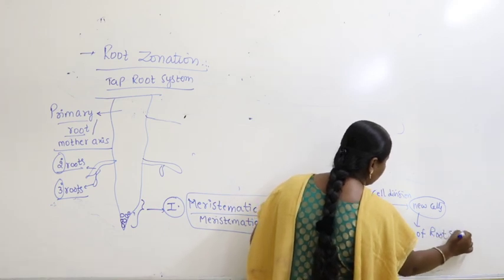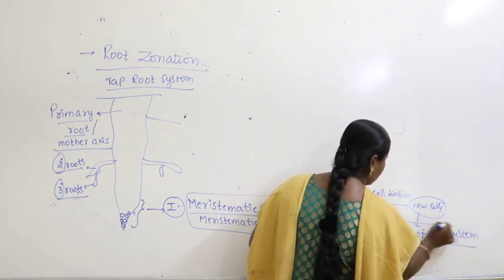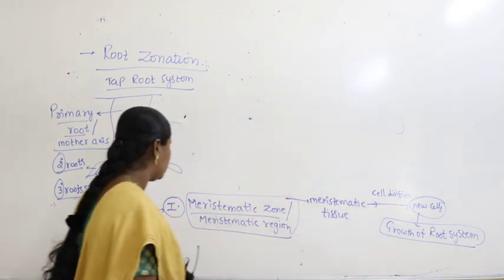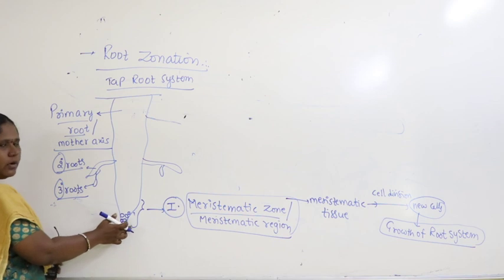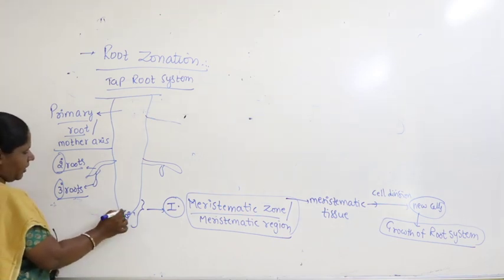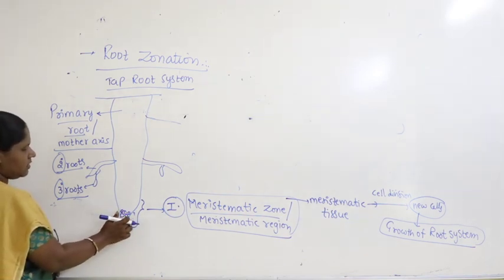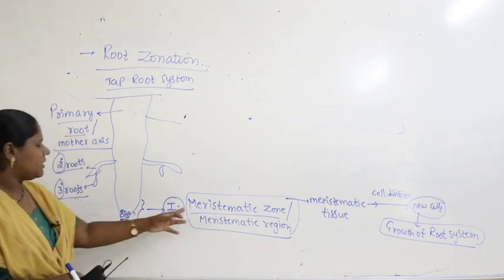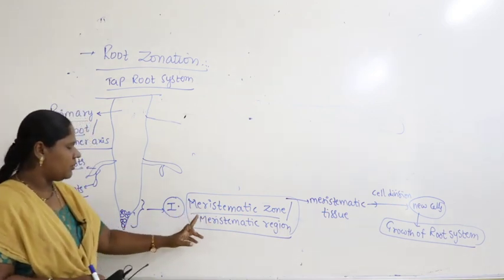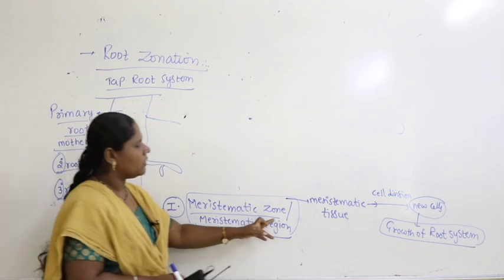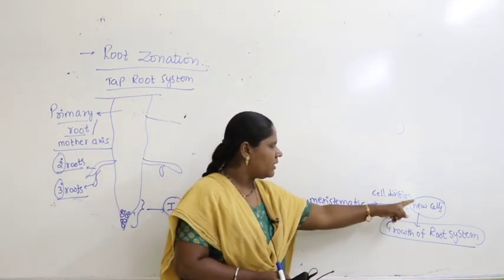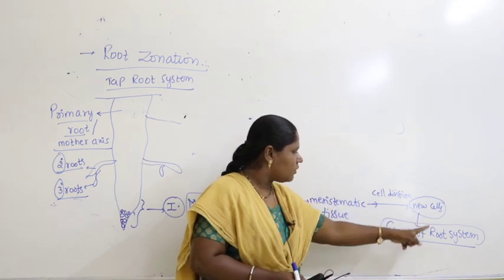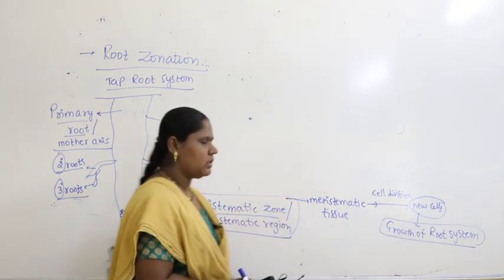So the tip of the root system contains meristematic cells. This zone contains meristematic tissue, which undergoes cell division. There is a formation of new cells, and new cells lead to growth of the root system.